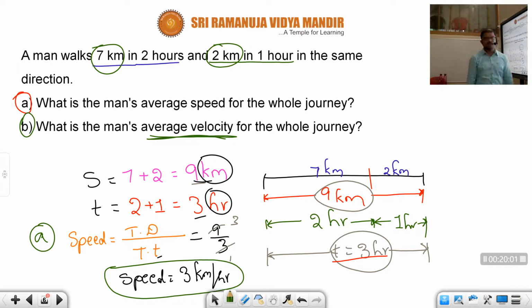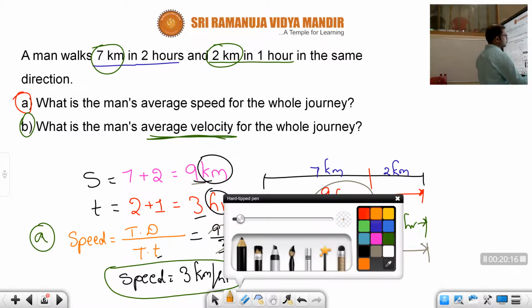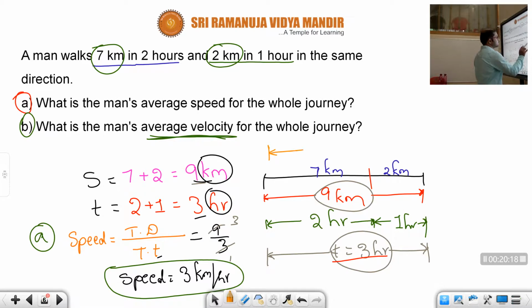Children, I already mentioned, whenever a body is moving along a straight line, the distance and displacement both are equal. Whenever the distance and displacement both are equal, the average speed and average velocity are also the same. So here we need not do any process, children. Since the person is moving along a straight line, distance and displacement are both equal.